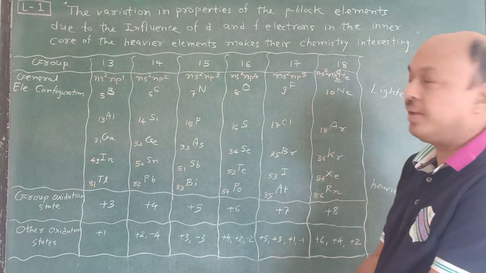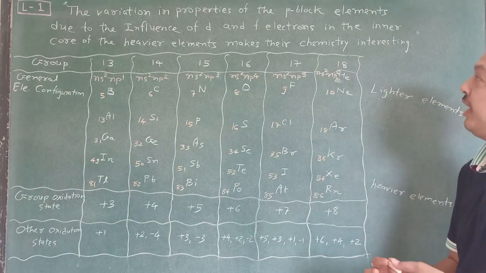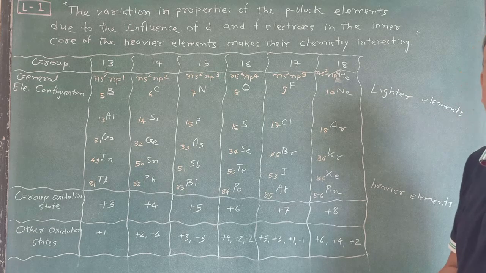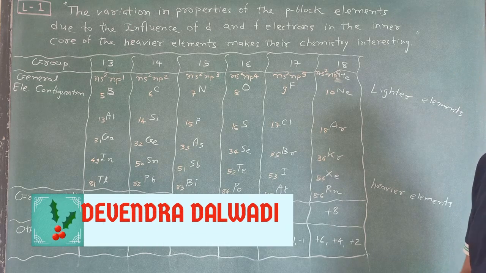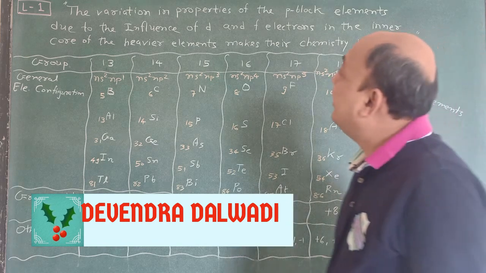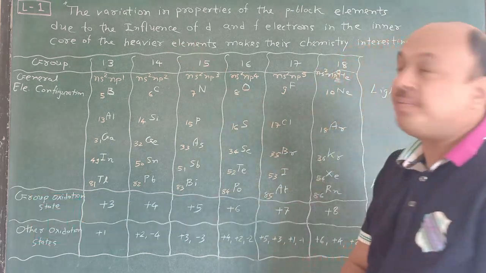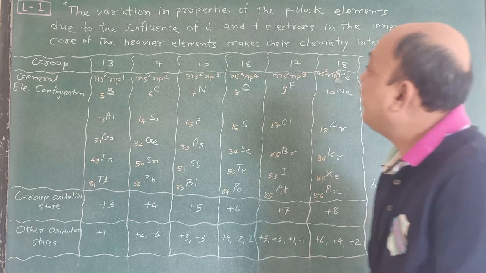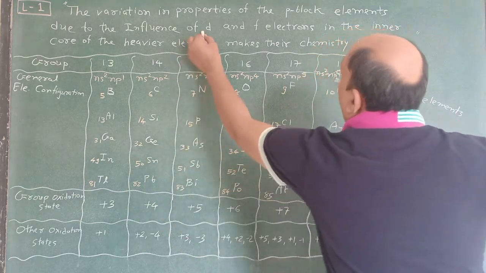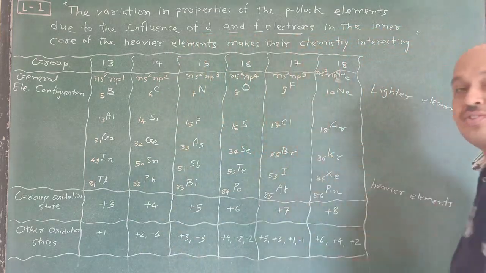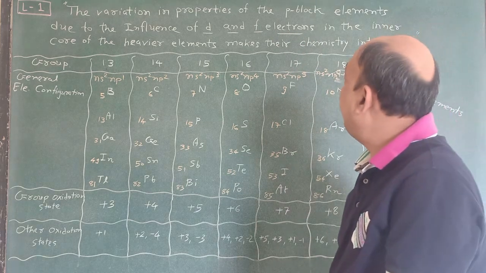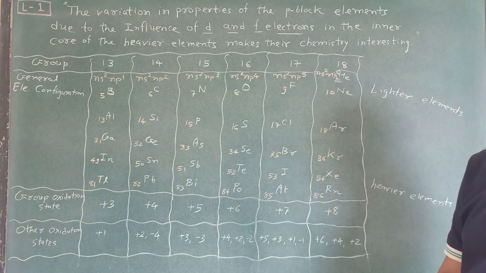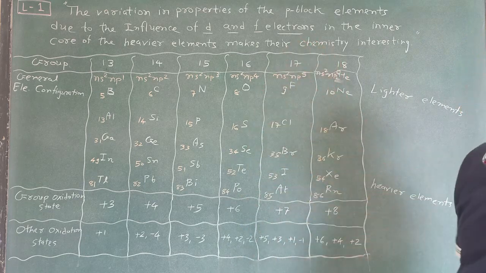Hello friends, now in your standard 11, unit 11, P block elements, lecture number 1. Please read the sentence very carefully because it's very important. The variation in properties of the P block elements due to the influence of d and f electrons in the inner core of the heavier elements makes their chemistry interesting. So this is a very important sentence.